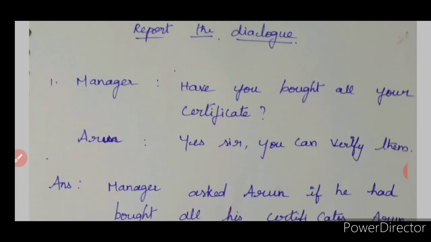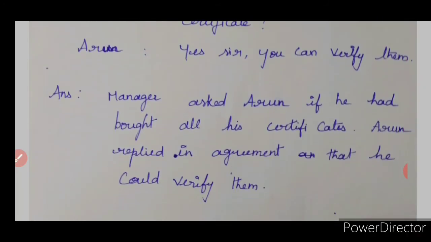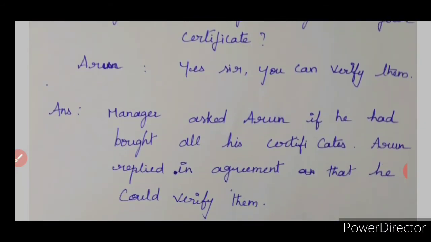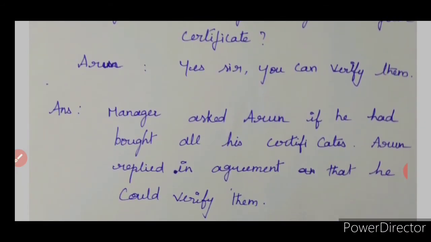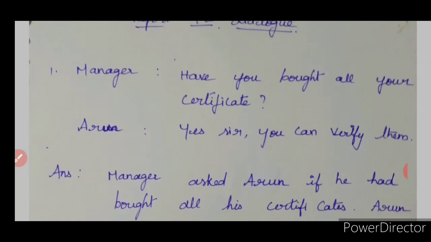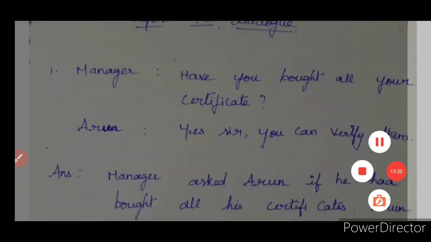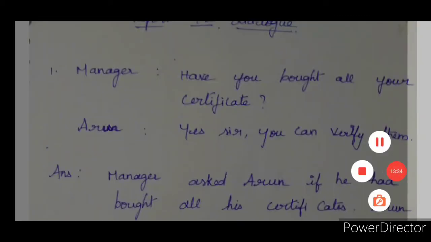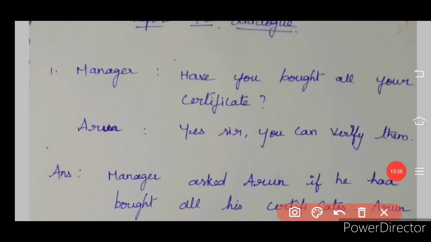How are you going to report it? Manager asked Arun. Okay, so the manager is asking Arun. Manager asked Arun if. Why if over there? Because have. Okay, because this have is the auxiliary verb over there. So for have you are getting if. Okay, so if is there because it is have.